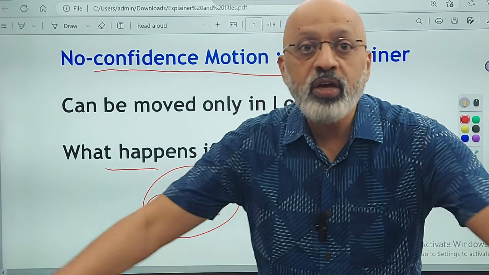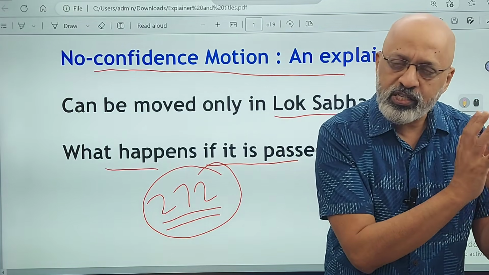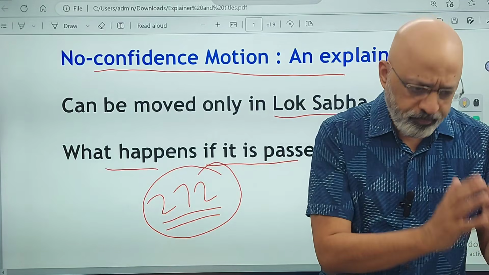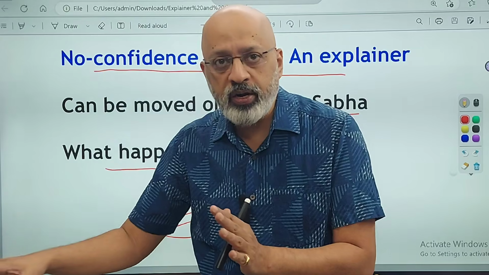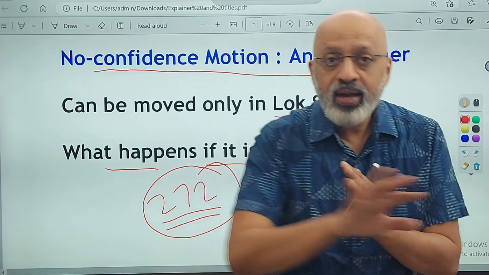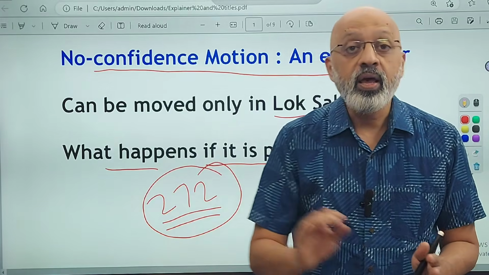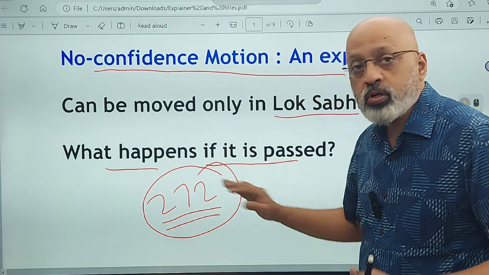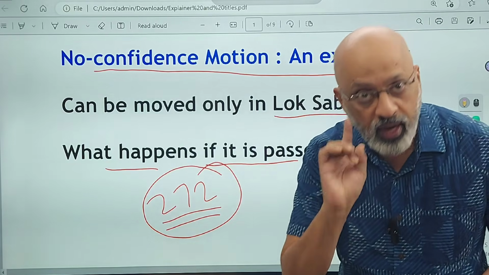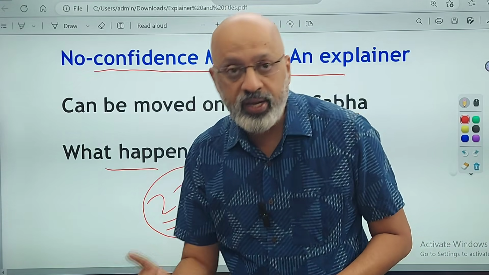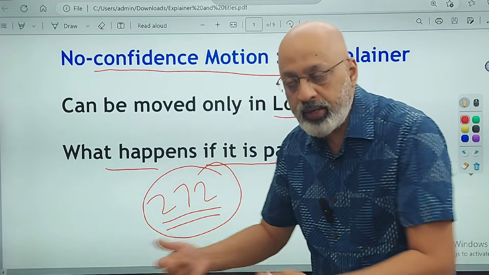So if the rest of the house can come together, let's assume party A has fallen. It has failed the no confidence motion. Can B, C, D, E, F, 5 different parties which have all voted against A, come together and form a government under a new prime minister? If that can happen, the same Lok Sabha mein, it will continue. The Lok Sabha will not get dissolved. Understood? It will not get dissolved in that case. Understood? So it will continue for the rest of the term, right?